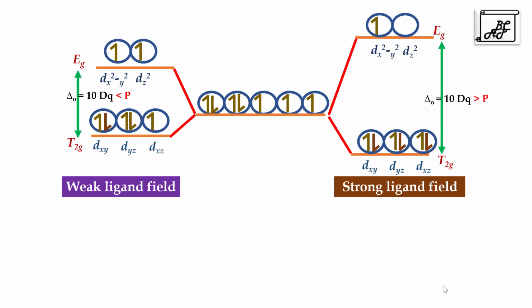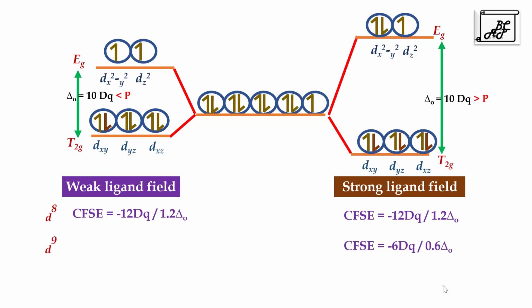Let's go to the d8 configuration. In case of d8, the electron goes into the Eg orbital for strong ligand field. Total CFSE becomes minus 12 dq. Whereas in case of weak ligand field, it goes to Eg orbital. Again, the CFSE is calculated as minus 12 dq. For d9 configuration, in both the cases, the electron goes into the Eg orbital. CFSE is calculated as minus 6 dq.